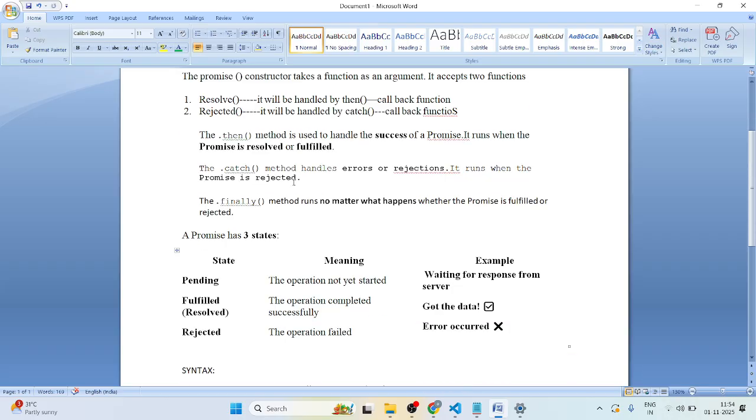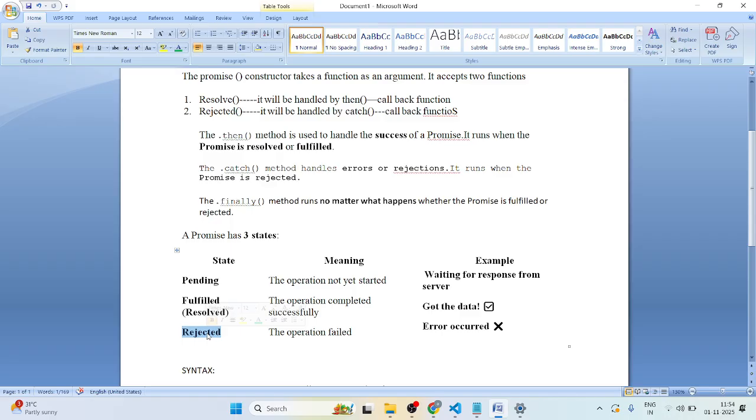So, there are three states. When he started the promise that he will bring the notebook for Ram, if he is able to bring the notebook, then the promise is fulfilled. He kept his promise. If he is not able to bring the notebook for his friend Ram, that means he did not keep his promise.